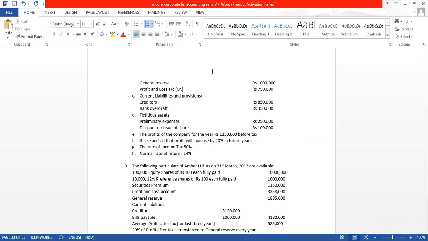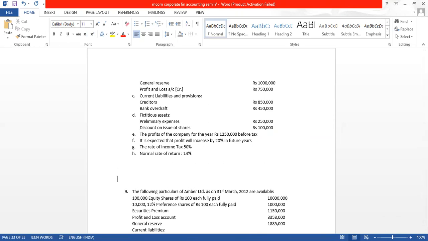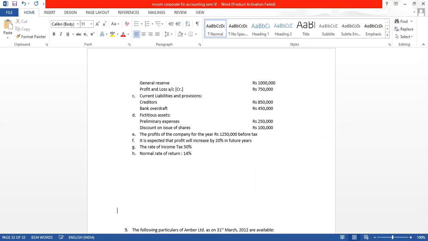The profit of the company for the year is given in the question. It is 12,50,000 before tax. It is expected that the profit will increase by 20% in the future years. The rate of income tax is 50%. NRR, normal rate of return, is 14%. Let us start with this sum.